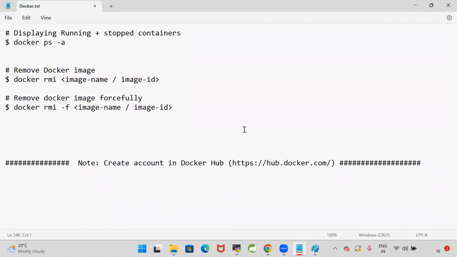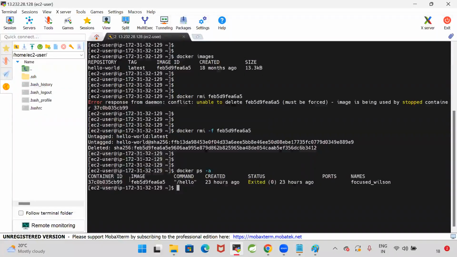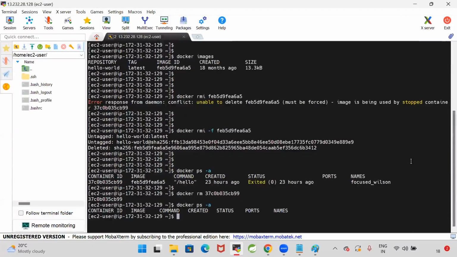Next one, I want to remove the container. docker ps -a. Now you see there is a container which is in the stopped state. I want to remove the container. For that, docker rm container ID. So when I use docker rm container ID, that container is deleted.